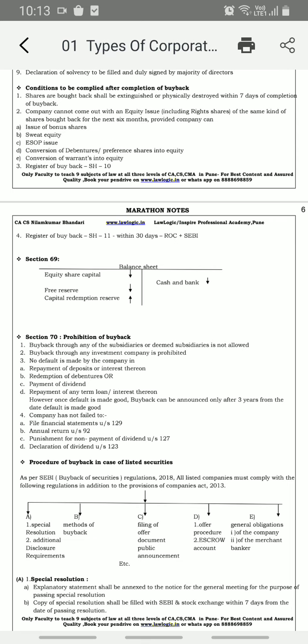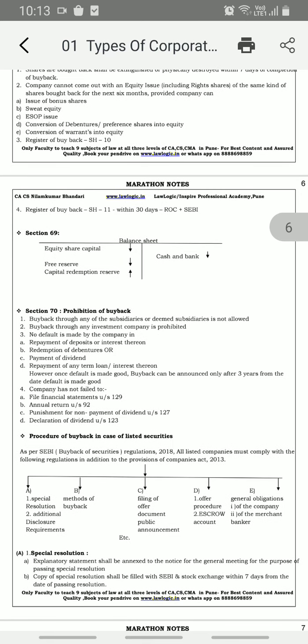Register of buyback, that is form SH10, and register of buyback SH11, have to be filed with ROC and SEBI within 30 days. These two forms are filed to the ROC and SEBI within 30 days.